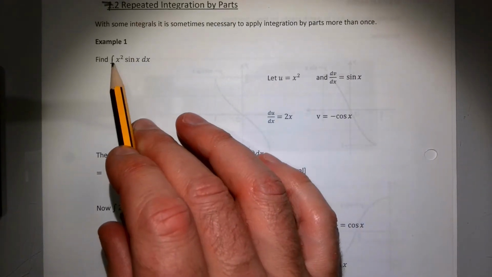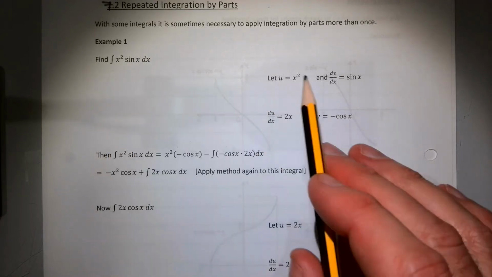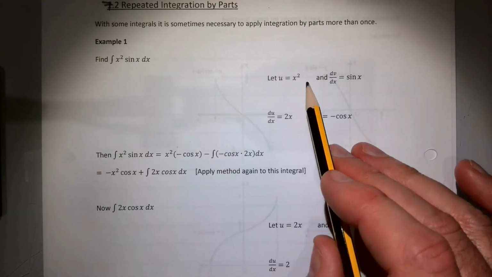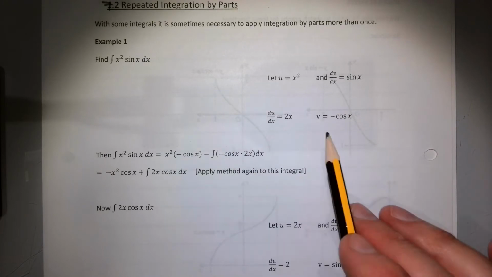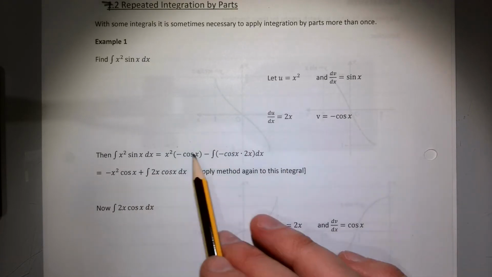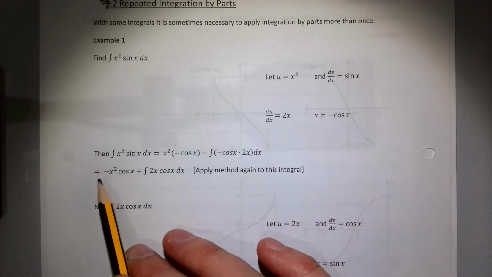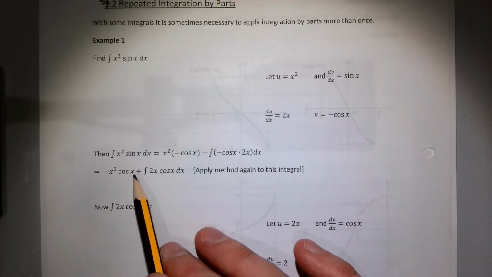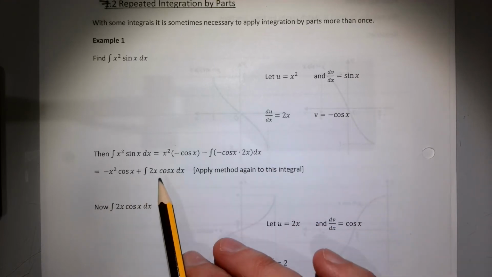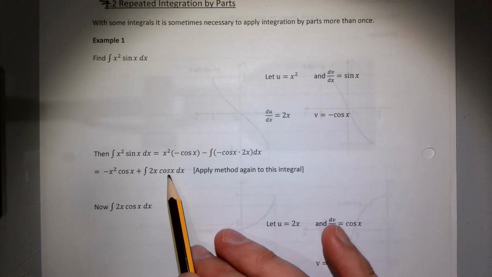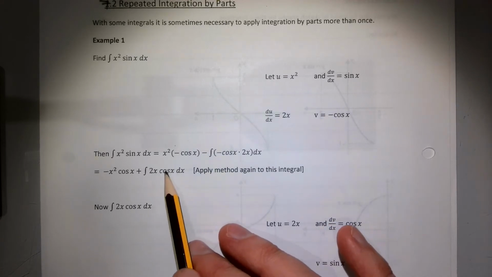So if you start to integrate this here, we would obviously let u equal x squared, dv/dx equals sin x, and work your way through. You then end up with this. This is your uv, take away cos x. So tidying it up, you get minus x squared cos x plus this. And then at this stage we have 2x cos x, and we can do this by integration by parts. So that's what they mean obviously by repeated integration by parts.